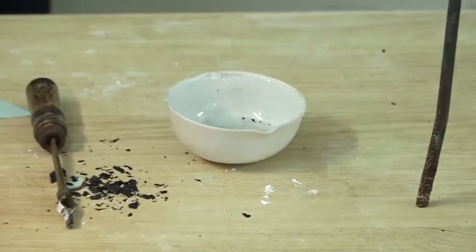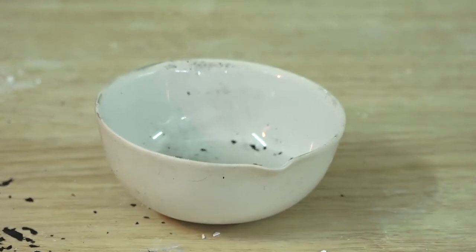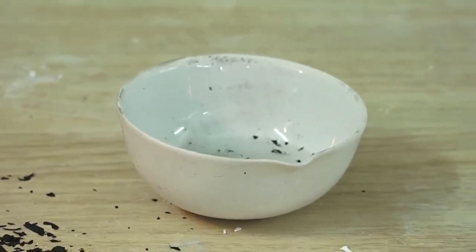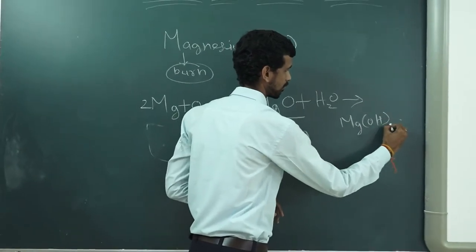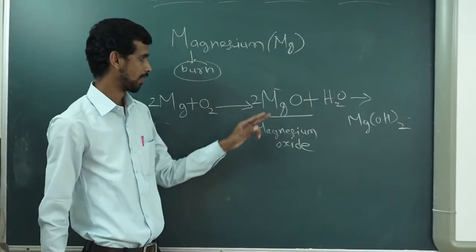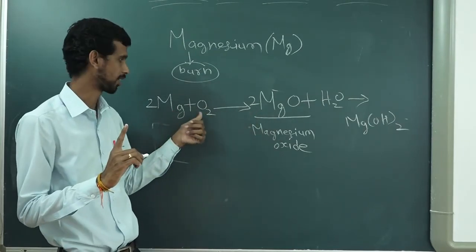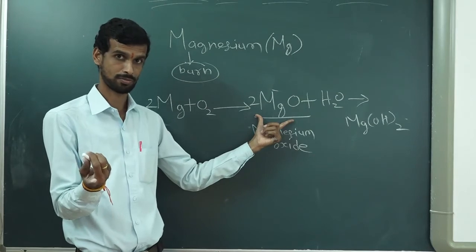Now magnesium oxide, what I have added? Water. And what is produced? Magnesium hydroxide.